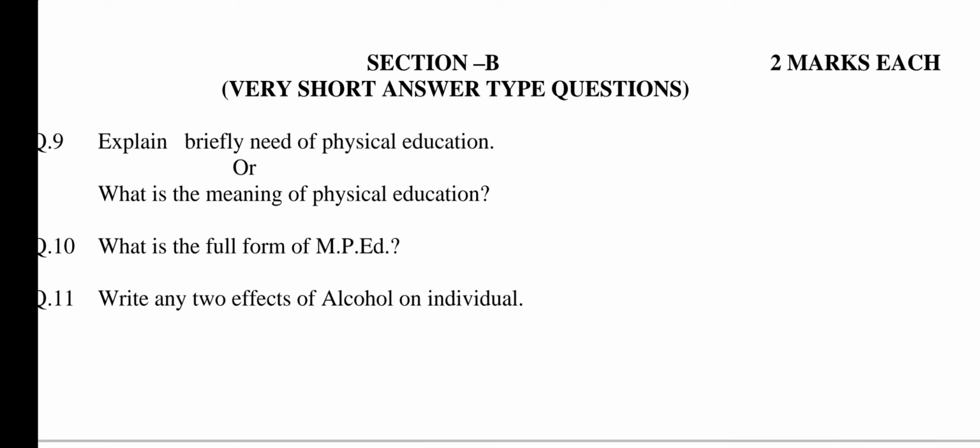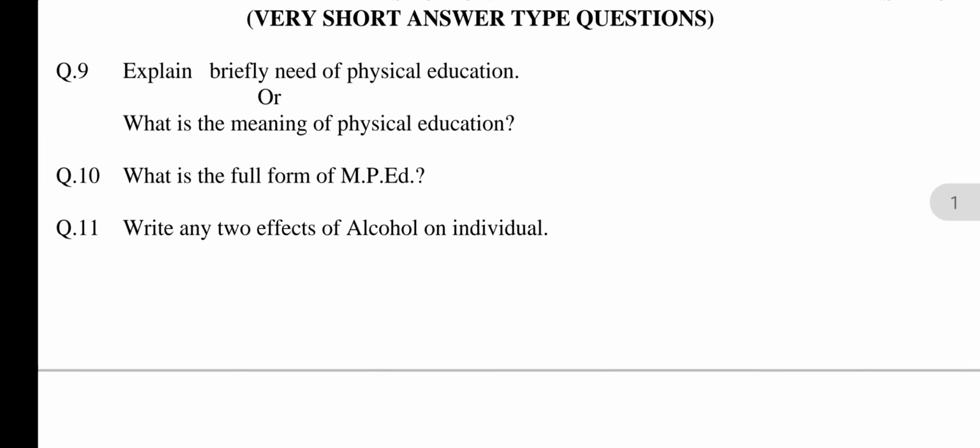Question number 9. Explain briefly need of physical education. This question is related to chapter number 1, concept of physical education. The answer may be physical education has specially unique role and has made unlimited contribution in the modern age as it caters to the biological, sociological and psychological necessity of the man.